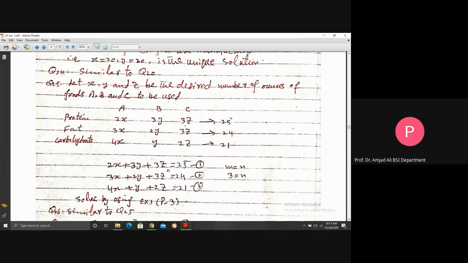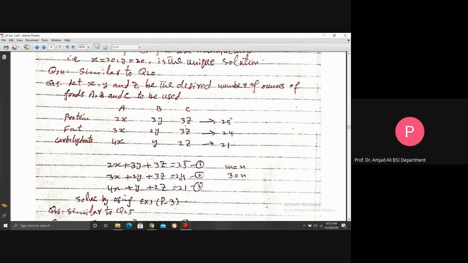Now, the sum of these is 25, the sum of these is 24, the sum of these is 21. Actually, this is the relation between the protein and foods A, B, and C. The relation with this is the total number of units of fat, this is the total number of units of fat, this is the total number of units of carbohydrate, this is the total number of units of carbohydrate. But here, foods A, B, and C combined equal 21, as given to you.